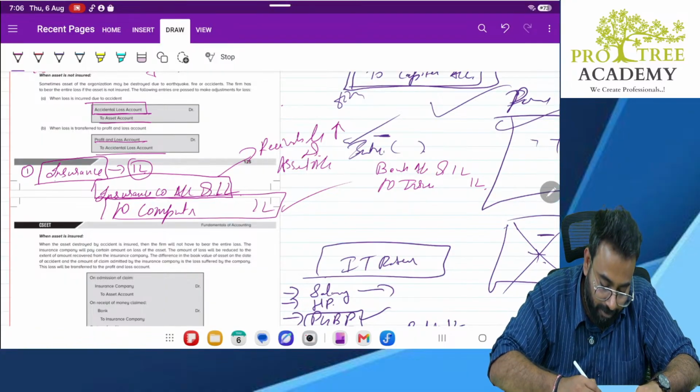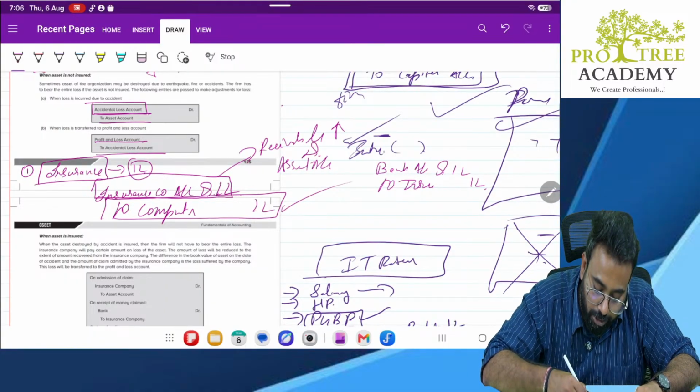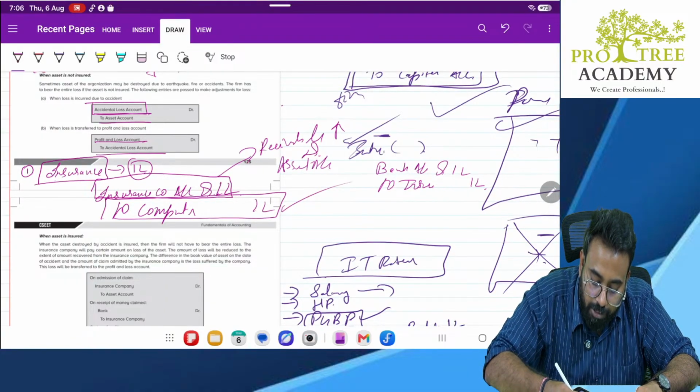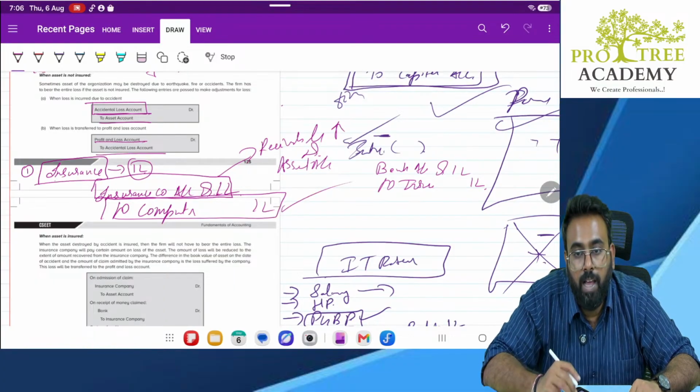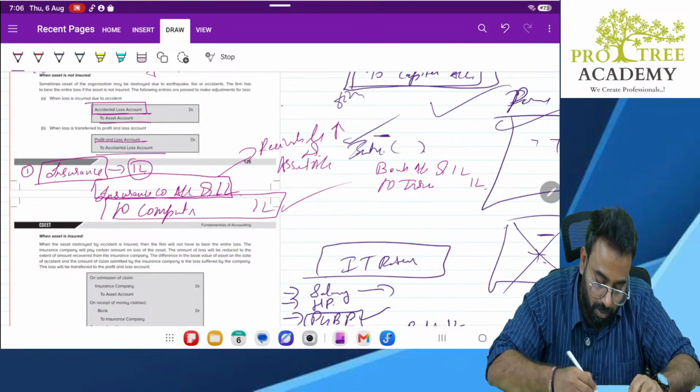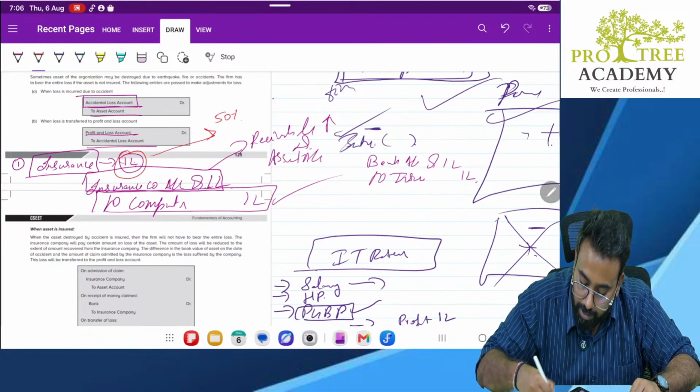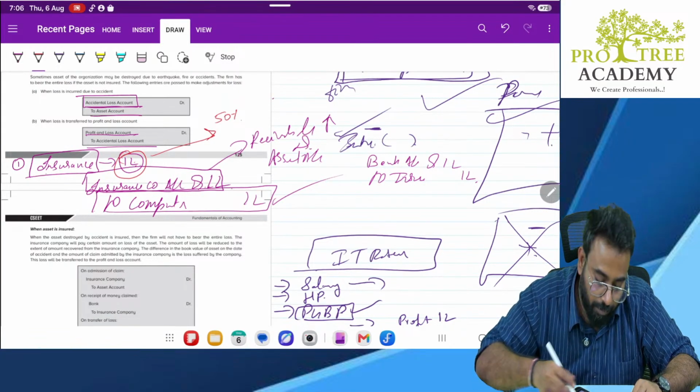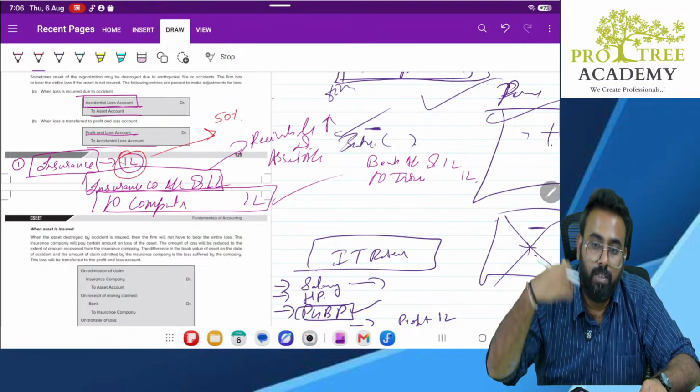Sir, what if I have not insured the full 1 lakh, I have insured only 50%? Then what will happen, sir? Then what will happen is simple, sir. Out of 1 lakh, 50,000 you will receive, 50,000 is loss.